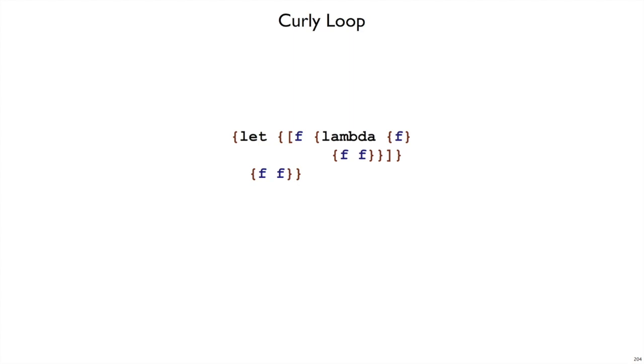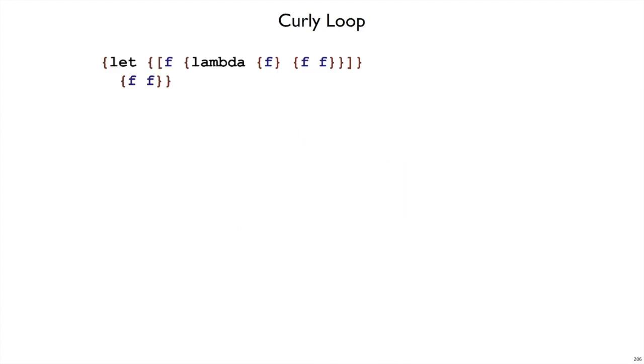What's going to happen with Curly? This is the same sort of example. We've got a function f, and then we encode the recursive function f by having it take itself, and then it's just going to call itself passing itself. And then we started off by calling f with f. So you see f applied to f is going to turn into f applied to f, which turns into f applied to f, and so on. The question is, will this eventually run out of memory, or will it just run forever without using more memory than it starts with? We can answer this question by stepping through the interpreter.